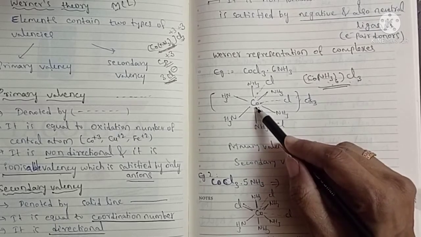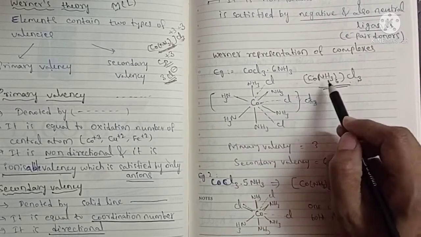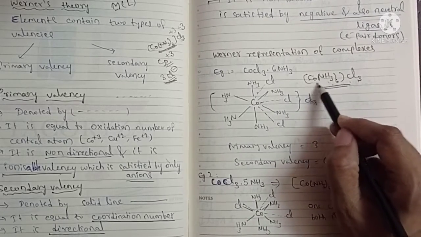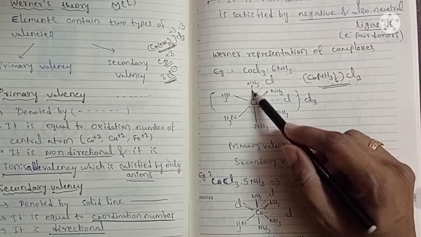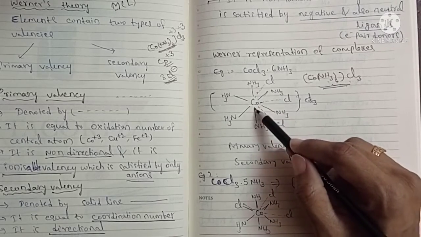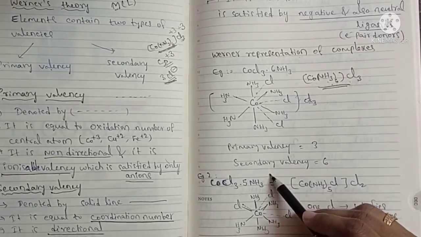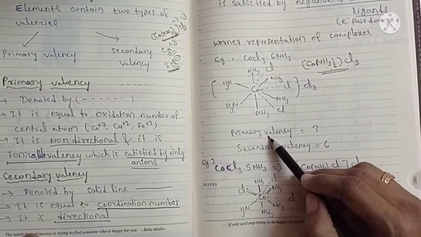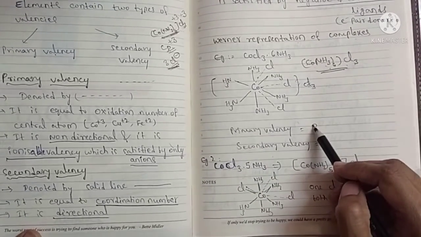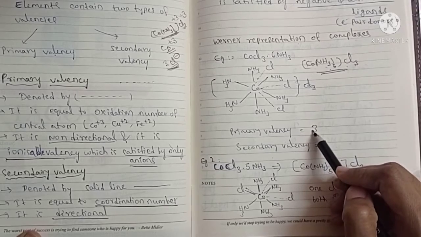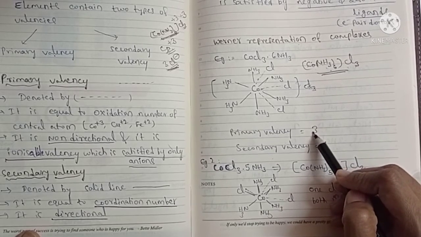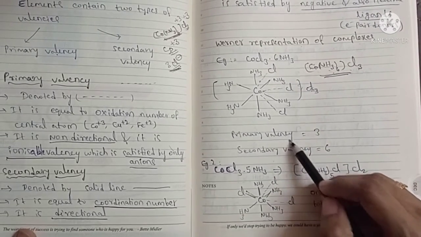Secondary valency is 6, meaning there are 6 ligands inside the bracket, and these 6 solid lines indicate the coordination number. Secondary valency indicates the coordination number and primary valency indicates the oxidation state of the metal. If you know the oxidation state of the metal, you can easily predict the primary valency.